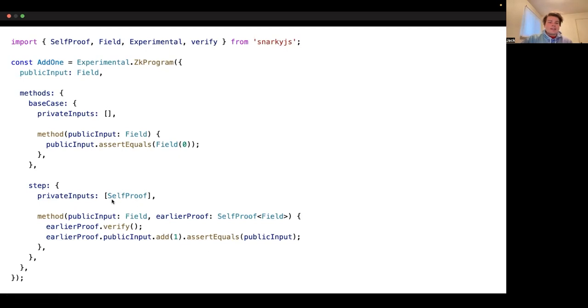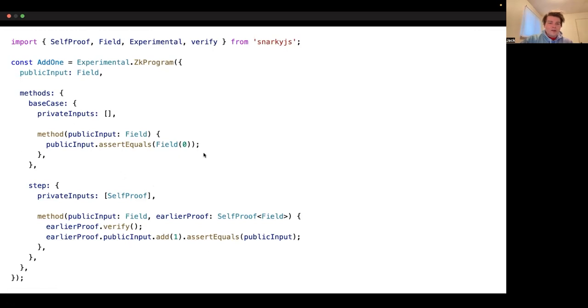This takes as a private input a self-proof. And when we call this method, we can pass in our public input, which is our field, the same thing as up here. We can also pass in this earlier proof, and this is private this time. And what we can do is verify this earlier proof right inside of this also provable method, and then access the public input of the earlier proof.